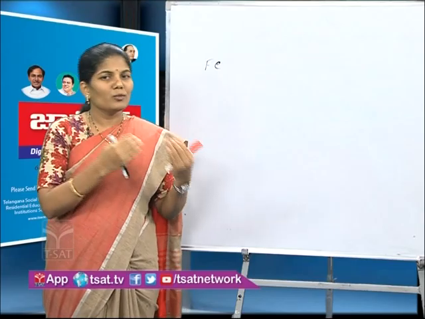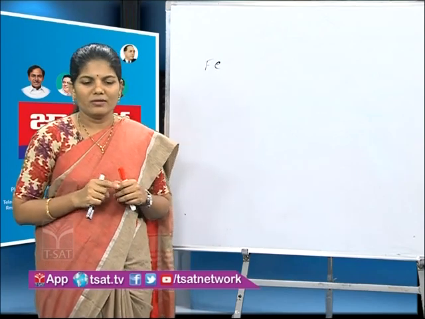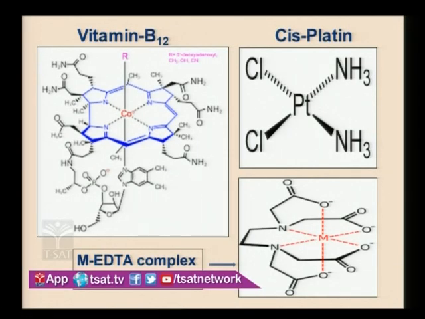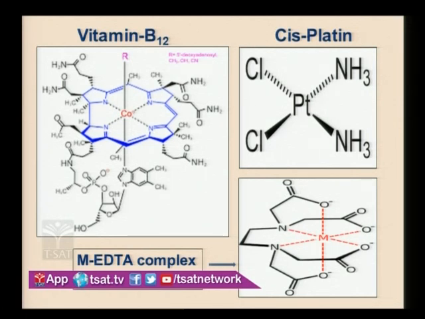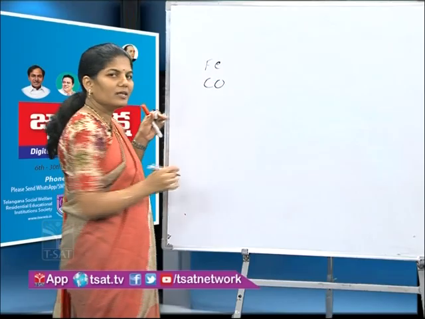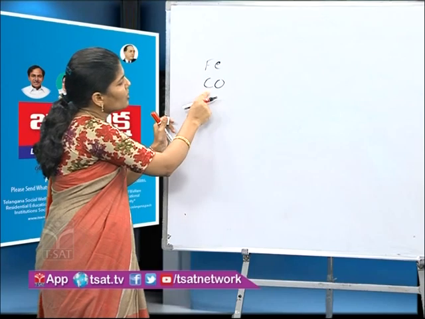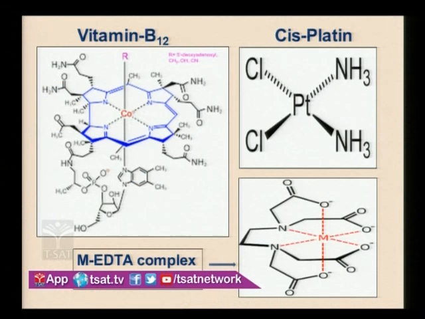Okay, we'll move to another example, that is vitamin B12, which plays a major role in our body in the proper functioning of the brain and nervous system, and also helps in the production of red blood cells. Vitamin B12, also called cyanocobalamin, contains a cobalt metal in the center. Observe the three structures.